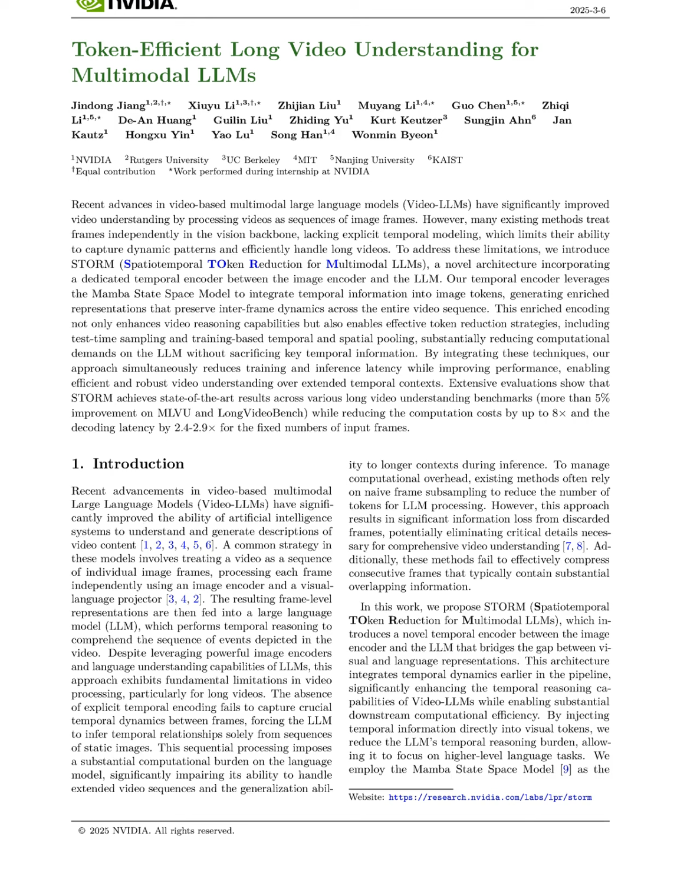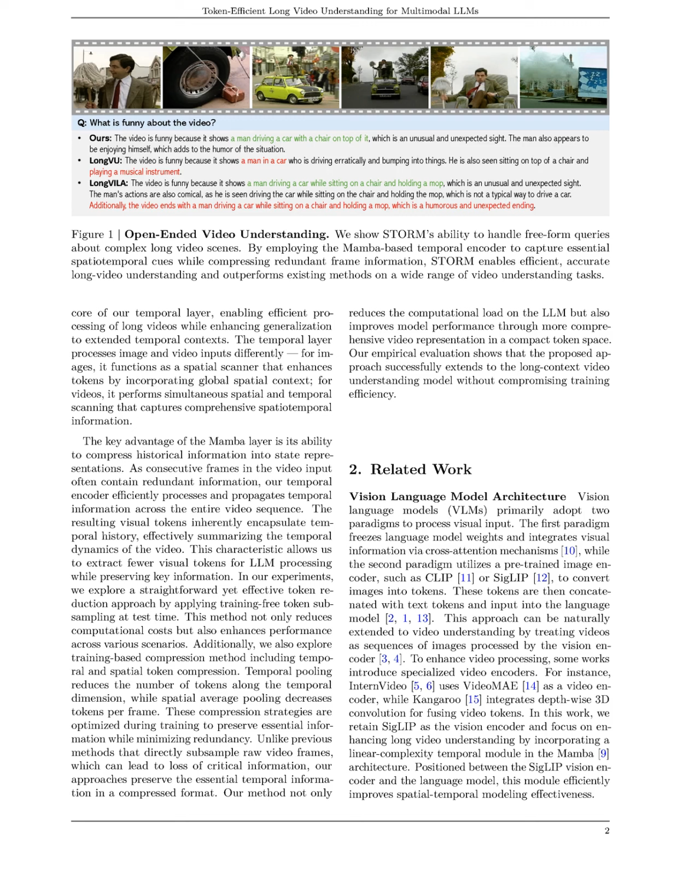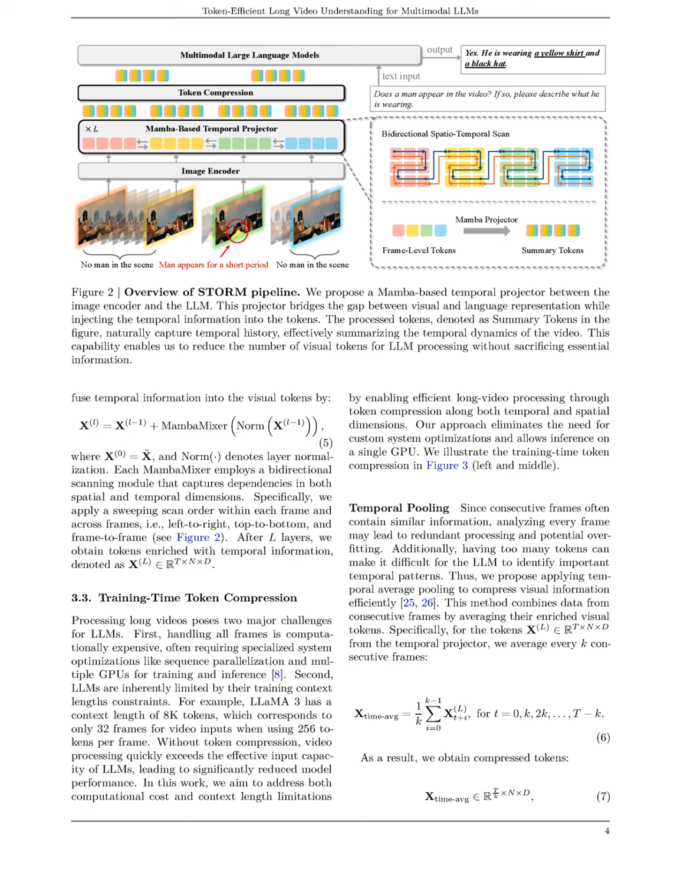The STORM method introduces a novel temporal encoder that effectively integrates temporal dynamics into visual tokens, addressing the limitations of existing video processing strategies that treat frames independently. This integration allows STORM to compress historical information across video sequences, significantly reducing the number of tokens processed by the LLM while preserving essential temporal information. Practically, STORM enhances computational efficiency by enabling the processing of long videos without the need for extensive system optimizations, allowing it to operate effectively on a single GPU.